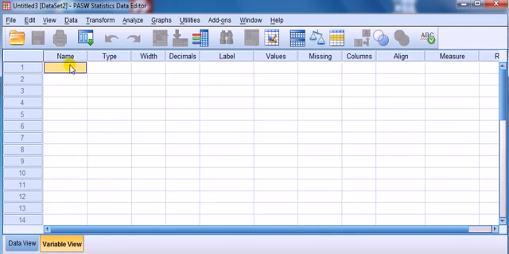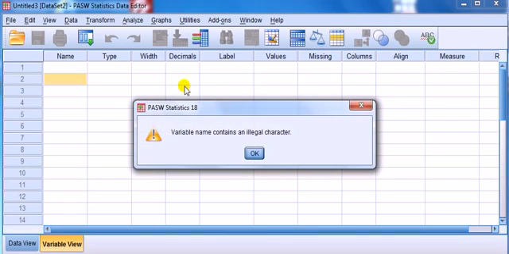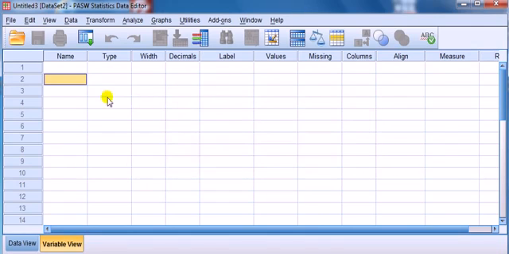Now there are some limits on this name, so let's just try a few things here. Say, can we enter the words education level? I get the message, variable name contains an illegal character. This is because under name we are not allowed spaces.